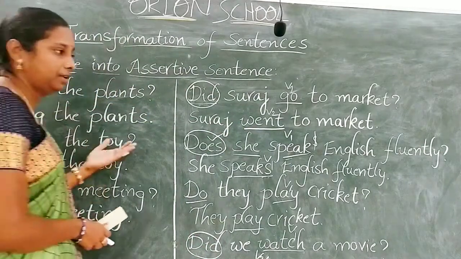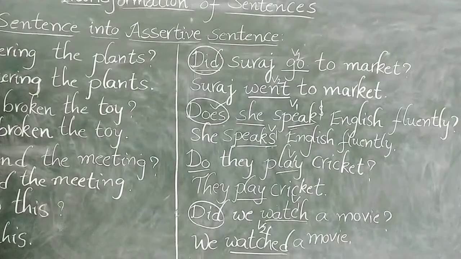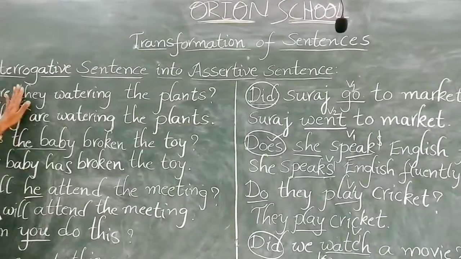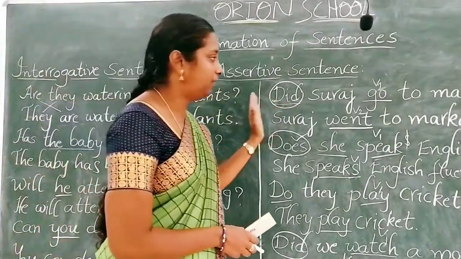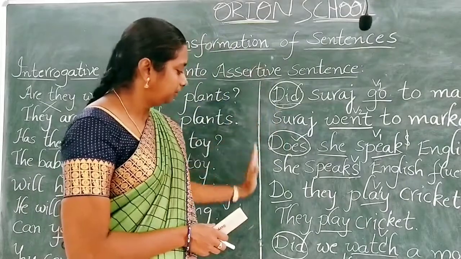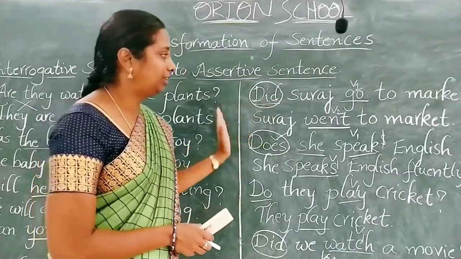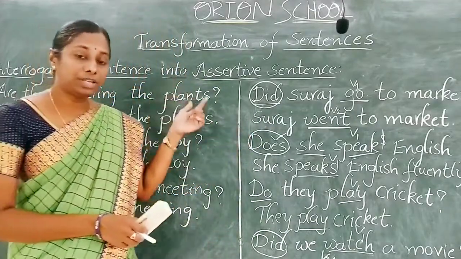If we have a helping verb at the beginning of an interrogative sentence, we have to change the places of the helping verb and the subject. If we do not have a helping verb and have a main verb, it means the question starts with do forms, based on the tense. If it is present tense, it depends on the subject.